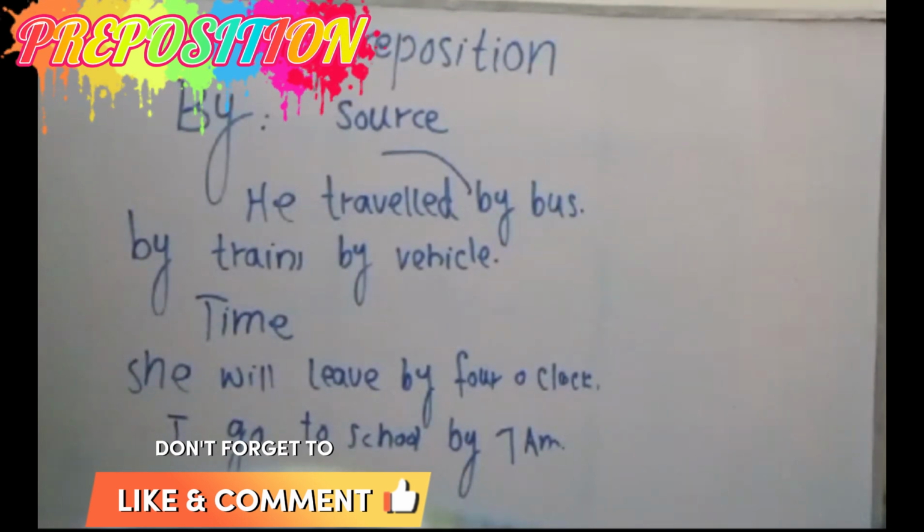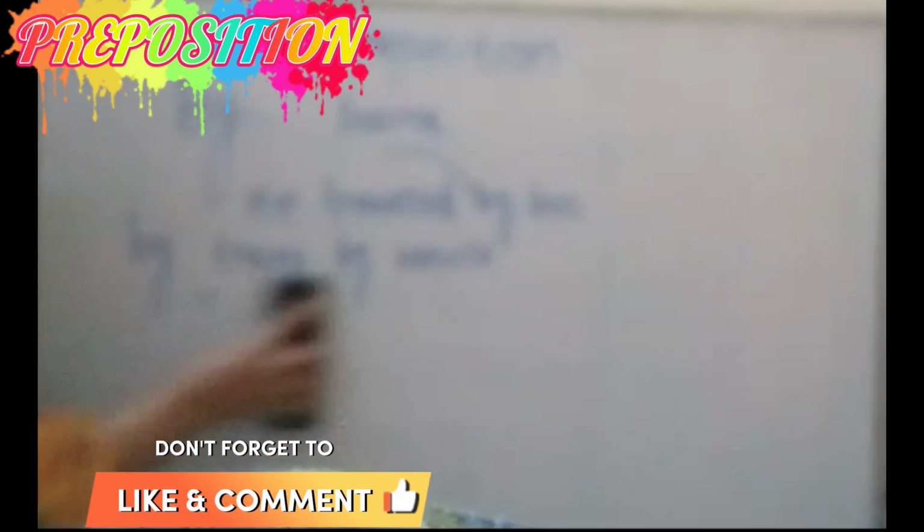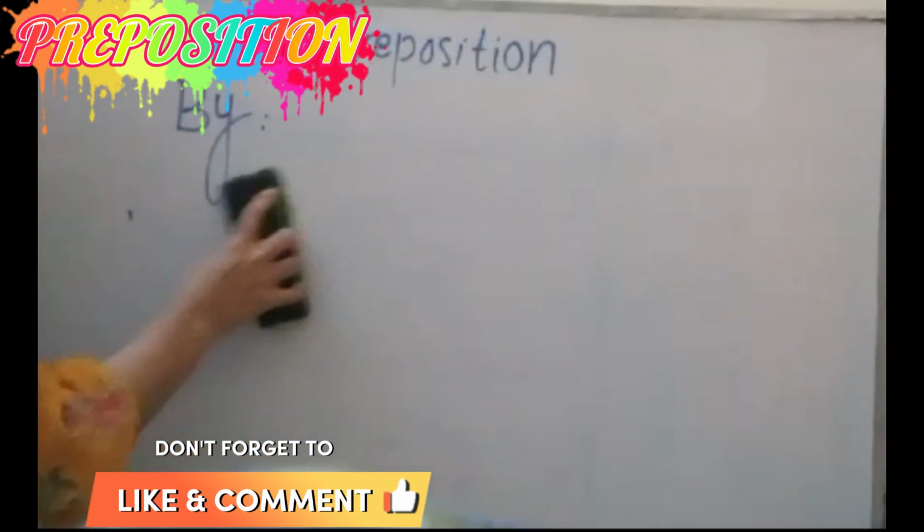Okay. Now I am going to tell you the use of "by" as beside.